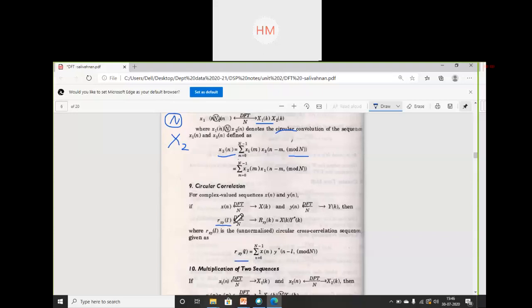What is Rxy given by? x of n into y of n, and y of n is my complex conjugate, so y star of n minus l mod N. See, the equations are very simple to remember. It is not that tough. You have to write mod N for all circular properties. Here I shifted by l, denoted for cross correlation, so n minus l will come with y and x of n. So this is the circular correlation property.